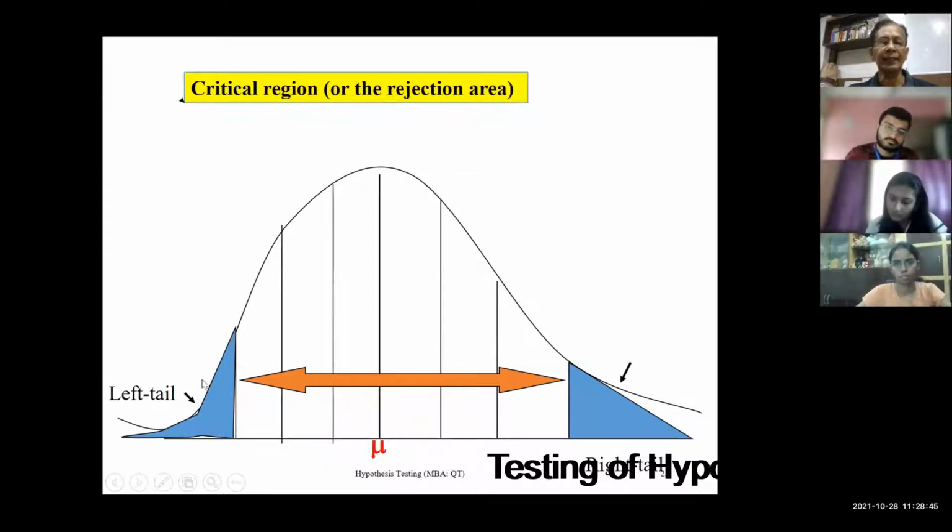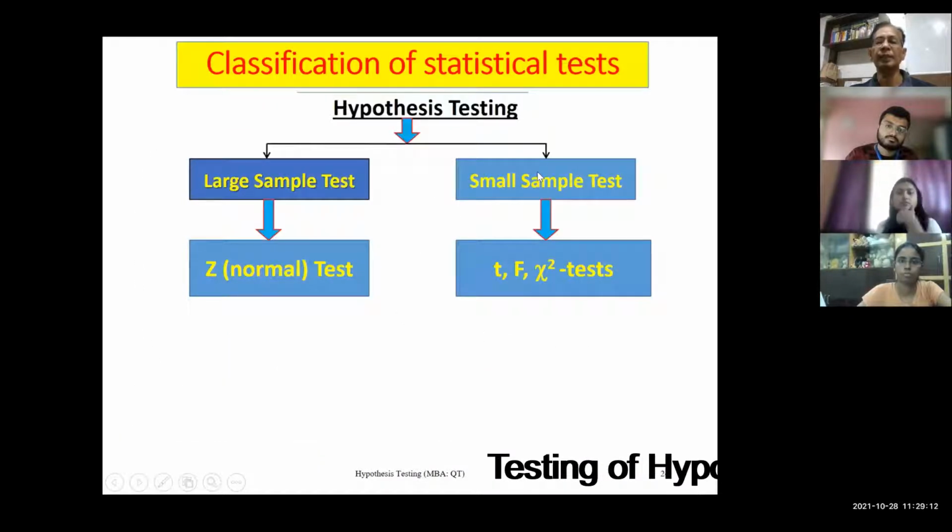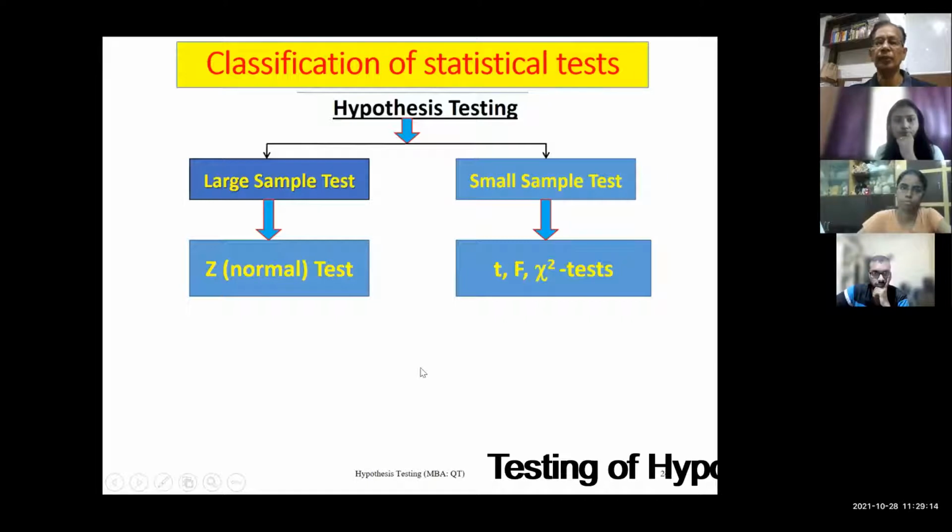Now, this we had also discussed in the last class, that the critical regions, which are on the two extreme sides, are shaded here, and this critical region is nothing but the rejection area. If the value is found here, then you are rejecting the null hypothesis. And if it is coming within this area, this variation we have to tolerate and accept. Some minor fluctuation we have to bear. If it is higher, then we have to reject it.